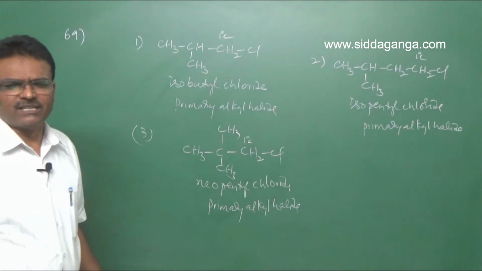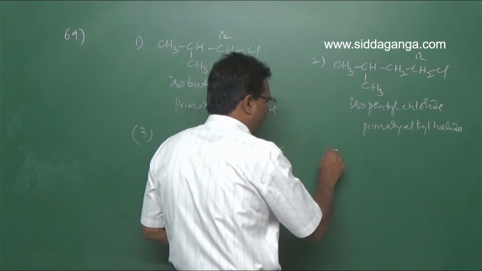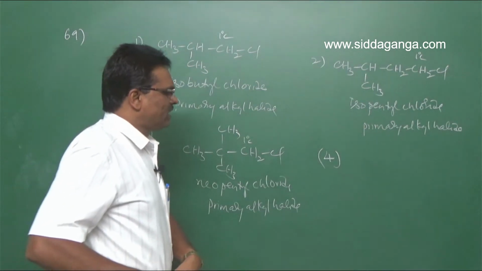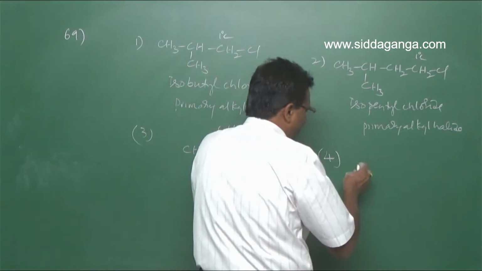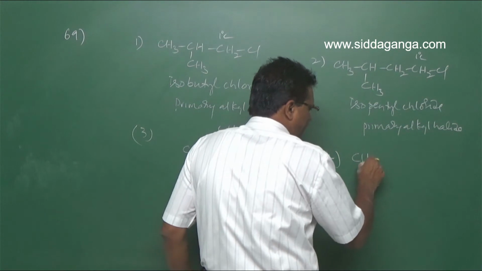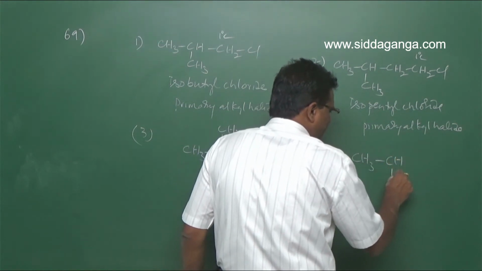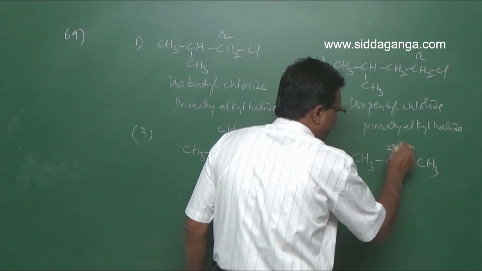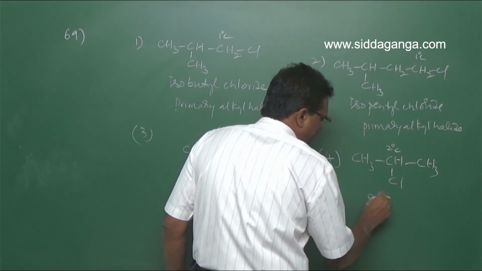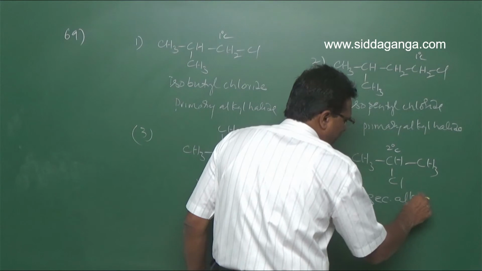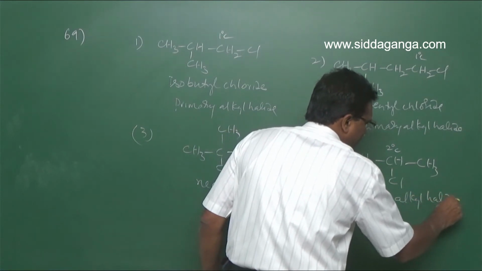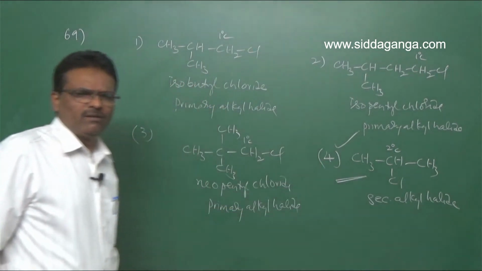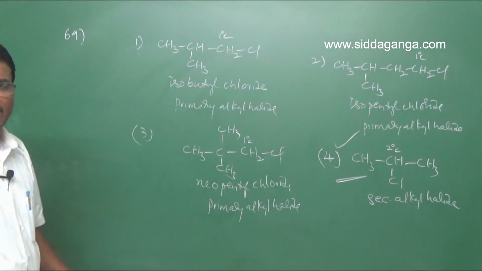And the fourth one is isopropyl chloride. Isopropyl chloride is CH3, CH, Cl, CH3. The halogen atom is attached to a secondary carbon atom. This is a secondary alkyl halide. Secondary alkyl halide. Your option is the fourth one for question number 69.